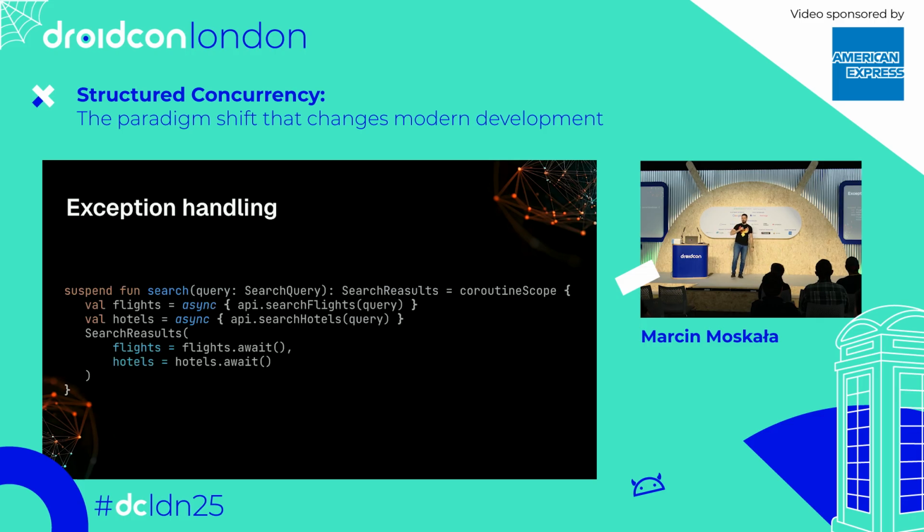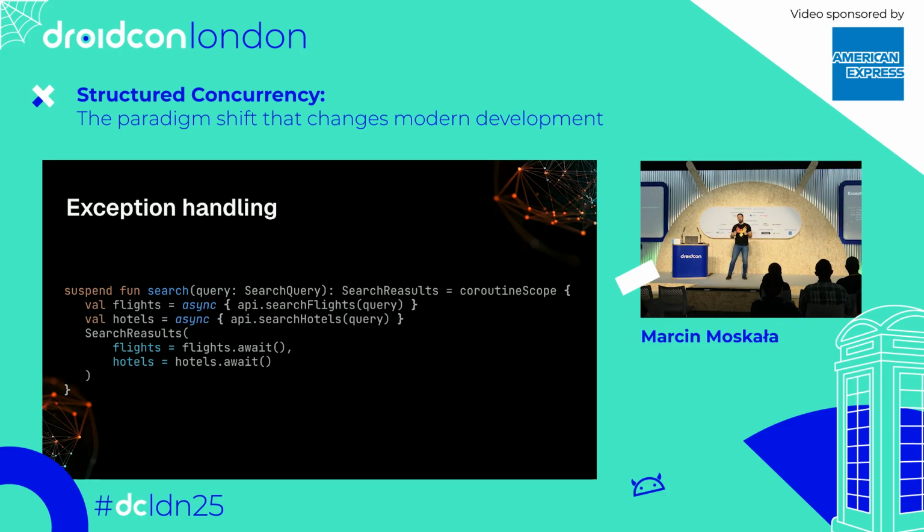But that's not the end of the structured concurrency advantages. Here is something that we didn't get before structured concurrency. That was actually one of the big selling points of structured concurrency: exception handling. I guess it was one of the biggest selling points in Java to introduce it over there. So let's get back to this simple example where in a process we start asynchronous sub-processes like fetching flights and hotels at the same time, so that the user can wait less time to receive this response.